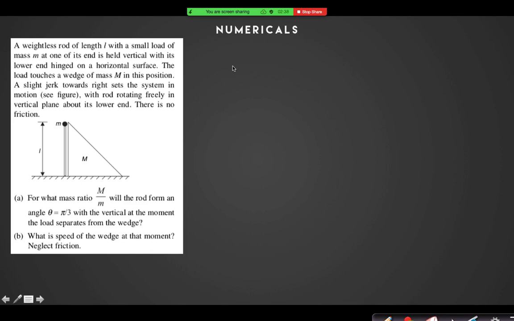Let us first draw the configuration. Suppose this is the wedge and this is the ball, right? At some instant, this is the ball.